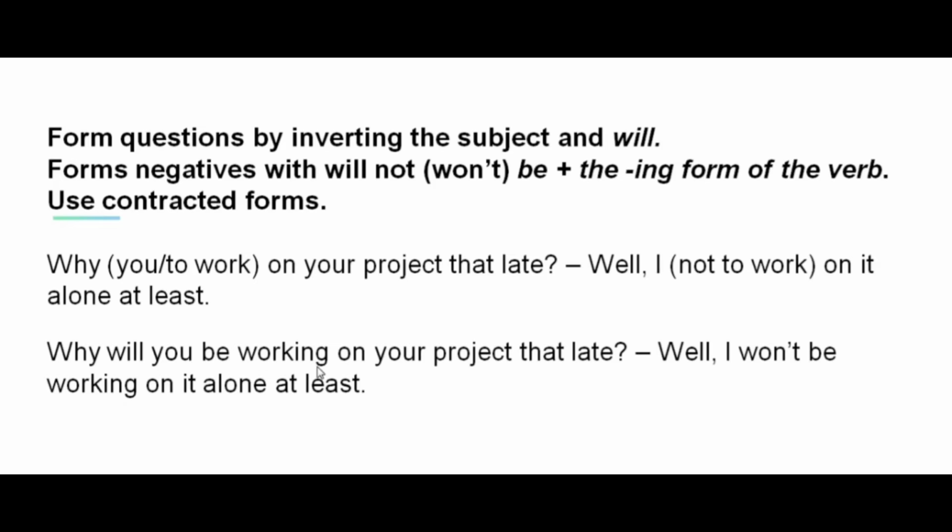Why will you be working on your project that late? Well, I won't be working on it alone at least.